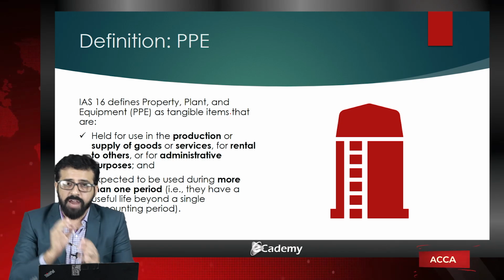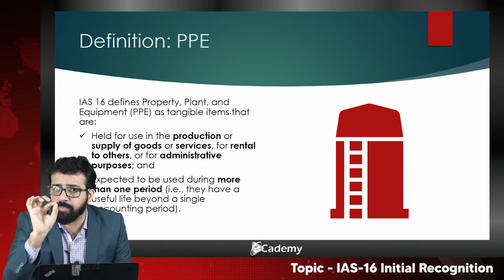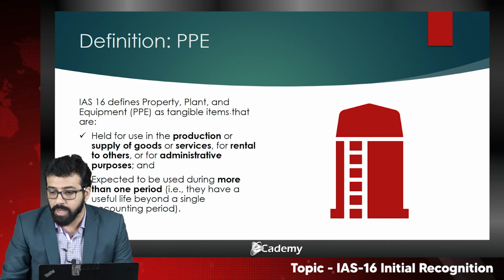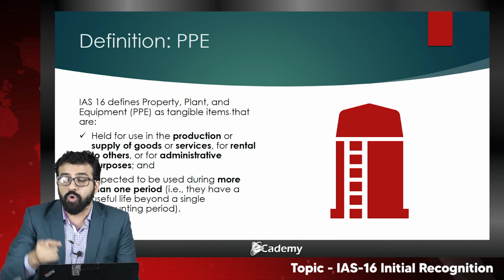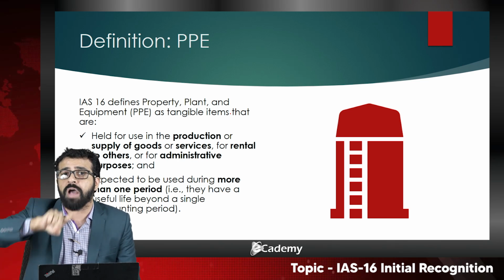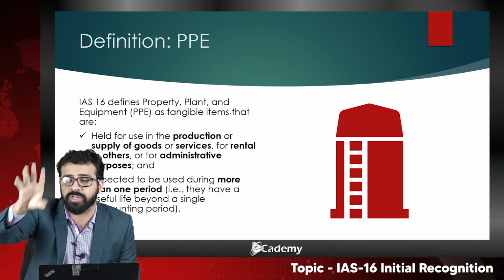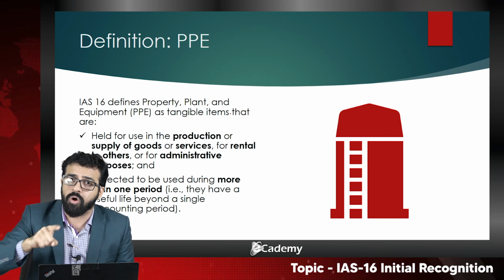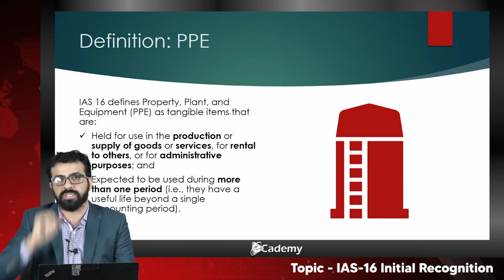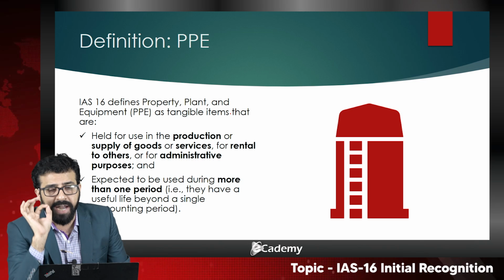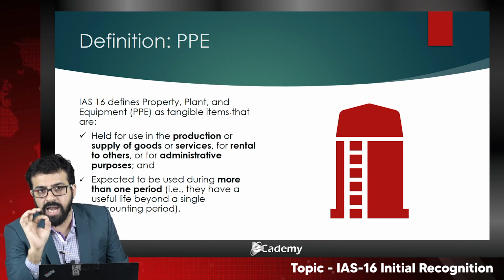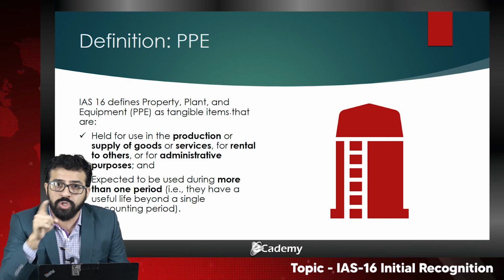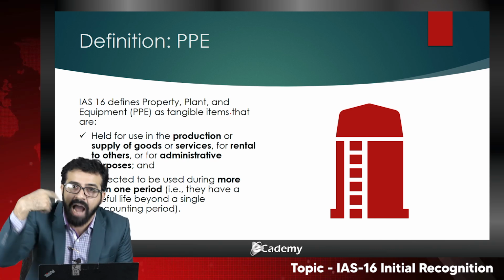Now remember, if that textile company purchases a vehicle to deliver the produced fabric to its industrial customer or to its retail customer, that vehicle will also be treated under IAS 16. Why? Because for that textile company, the vehicle is also being used for the supply of goods.